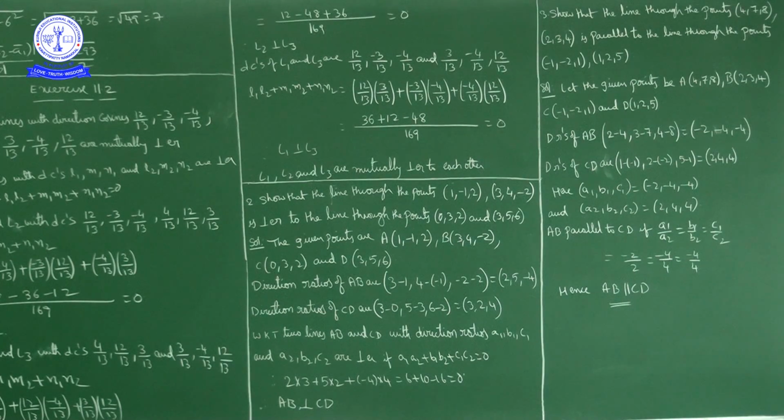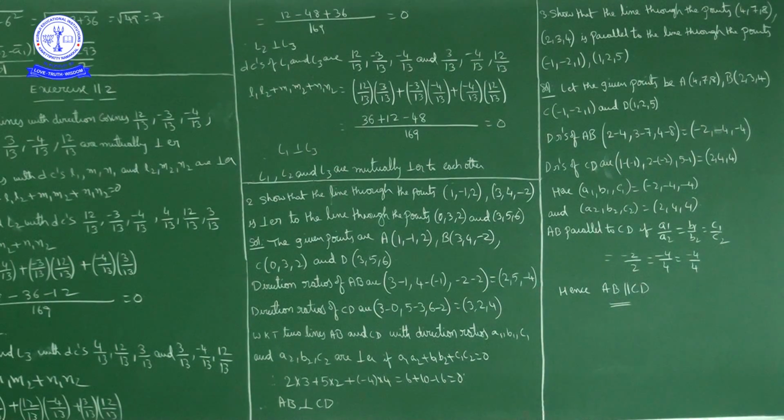So the given line passing through A and B is perpendicular to the line passing through the points C and D. So line AB is perpendicular to line CD. Okay, next question.